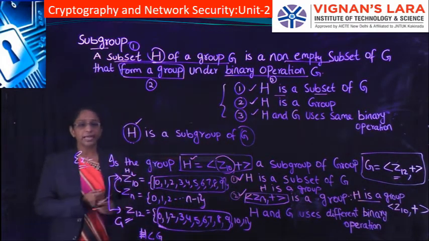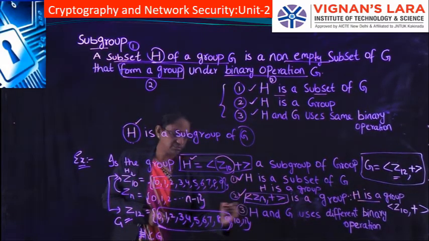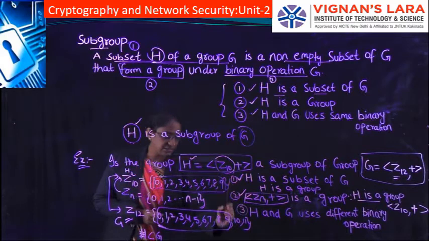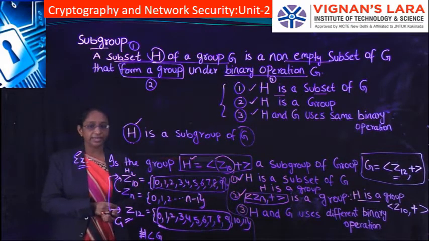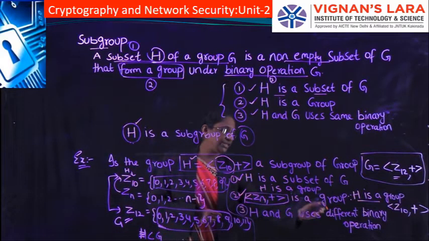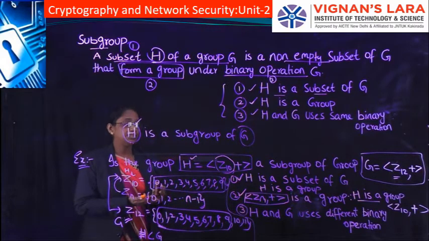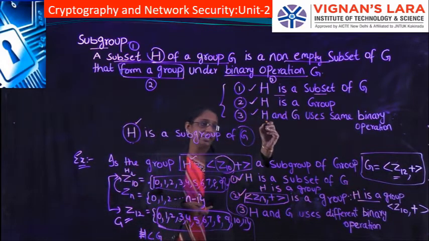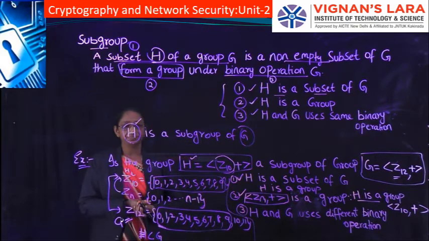Next, coming to the third condition. What is the third condition? The third condition says that H and G use the same binary operation.